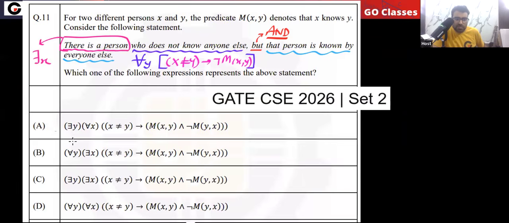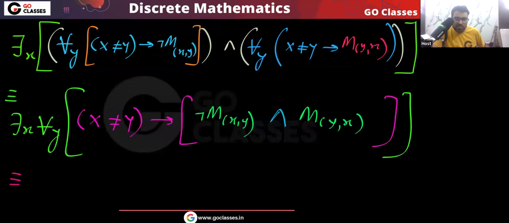Please understand. Something you understand is that they are starting with y. So what you can do? If I replace x with y and y with x, I can do that, no problem. There exists y. What you do in this whole expression? Instead of x you put y, instead of y you put x.